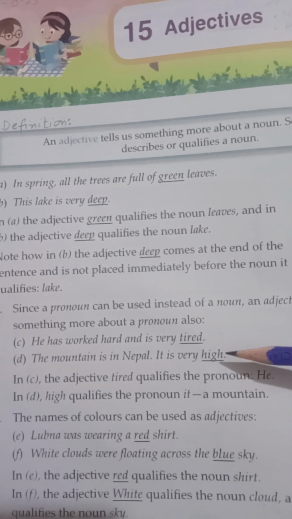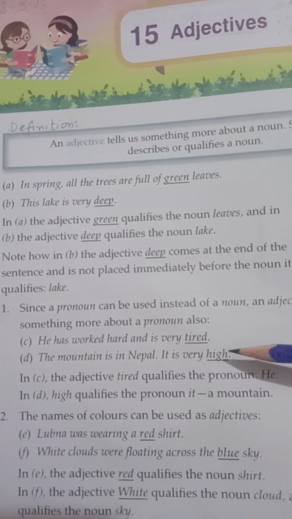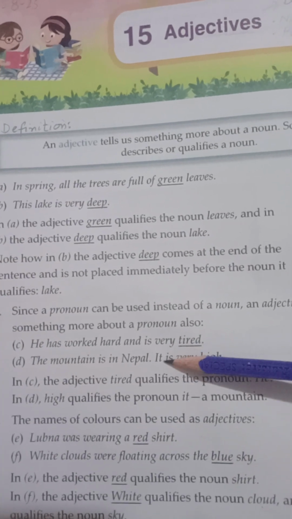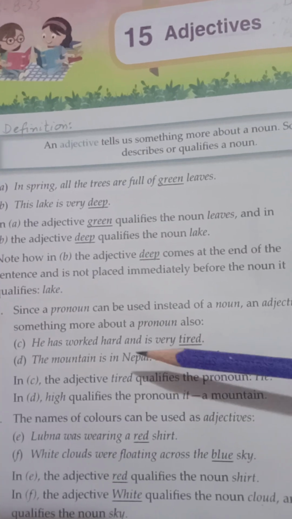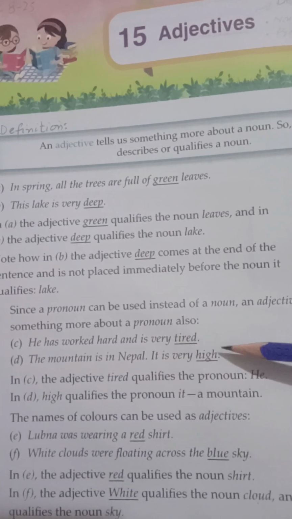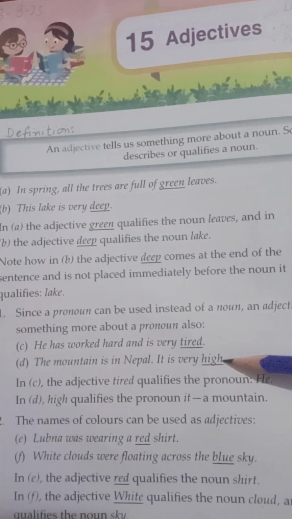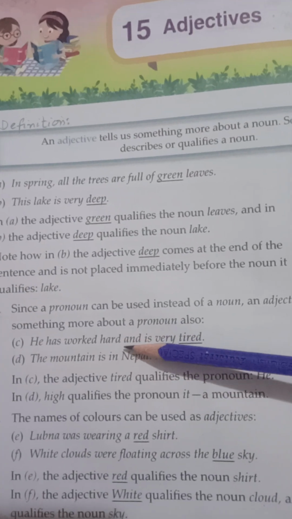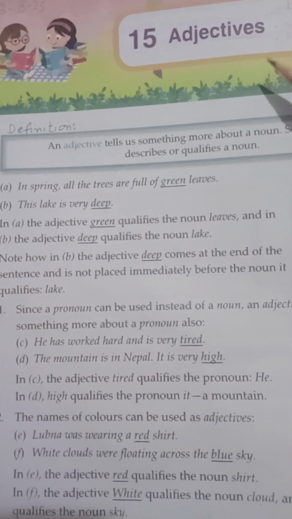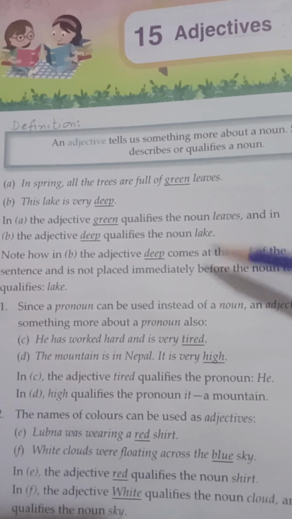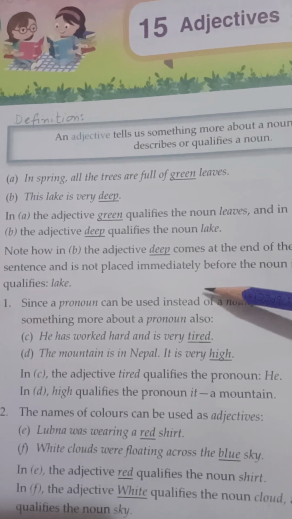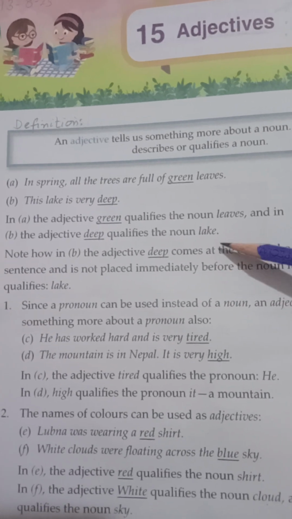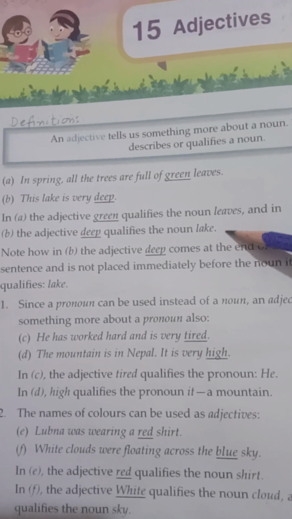The second example of a pronoun: the mountain is in Nepal. It is very high. The pronoun in this sentence is it, and it is used for what? It is used for mountain. And high is the adjective here, and high is describing the pronoun it, and it is referring to mountain. So you can say that adjectives are the words that describe any noun or pronoun. They tell us more about them. The quality can be negative or positive. It can be bad quality or good quality.